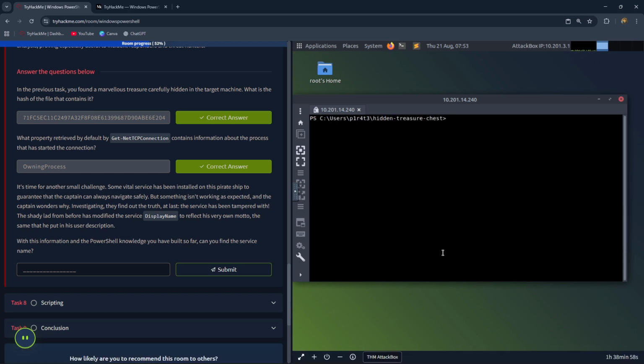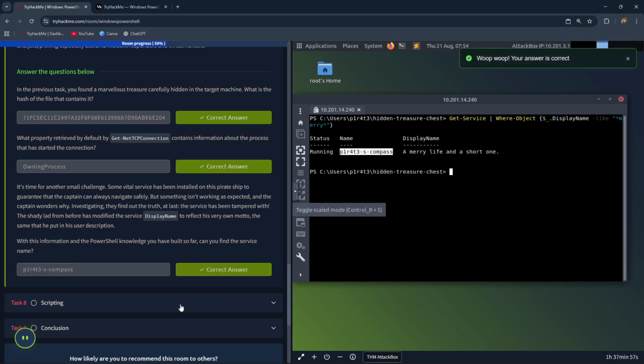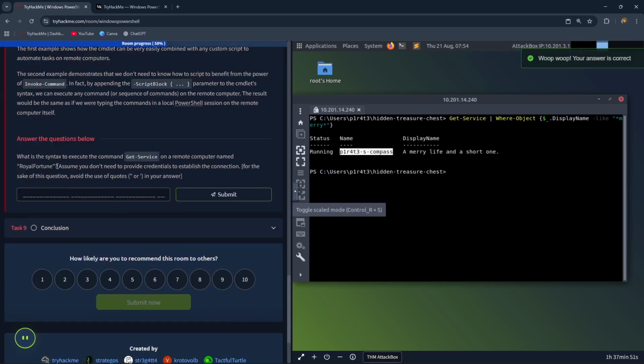For this question, let's use Get-Service | Where-Object { $_.DisplayName -like "*Mary*" }. Let's click on enter. We can see the service name is PiratesCompass. Let's type that in.